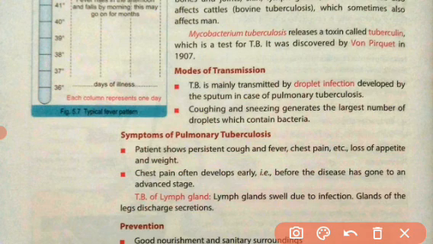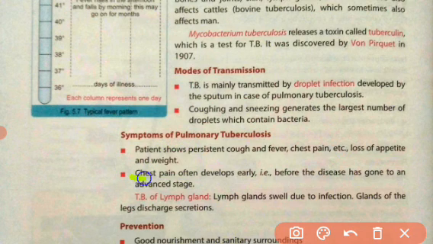These are the common symptoms of pulmonary tuberculosis. The infected person coughs regularly, has fever, can tell about chest pain, and has loss of appetite; the feeling of hunger is reduced and weight is also reduced.